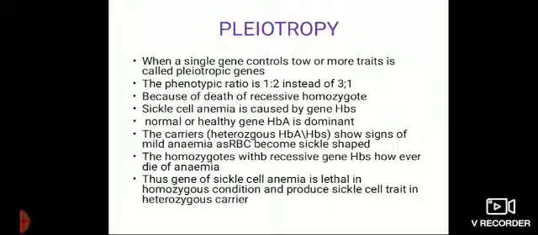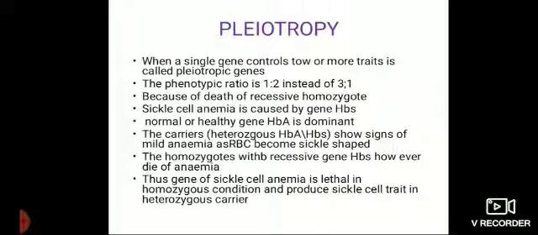The pleiotropic phenotypic ratio is 1:2 instead of 3:1, as we saw in the monohybrid cross, where we obtain the ratio 3:1. Now instead of 3:1 we get 1:2 because of the death of the recessive homozygote.